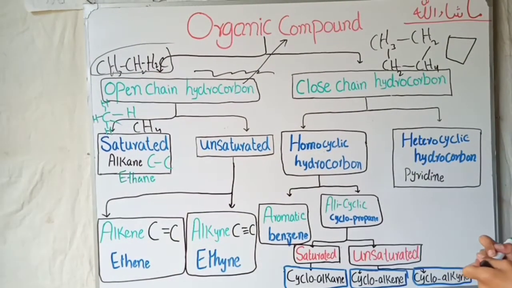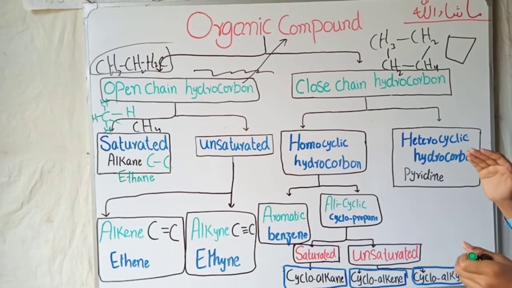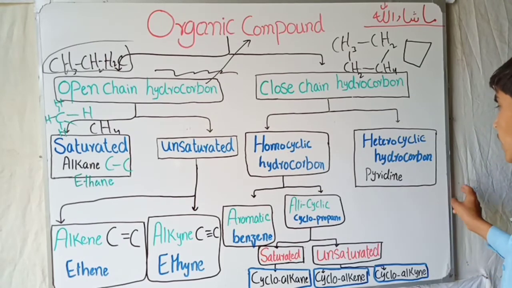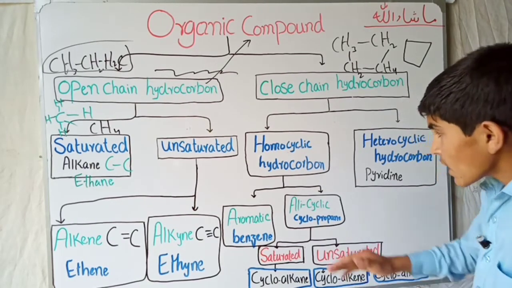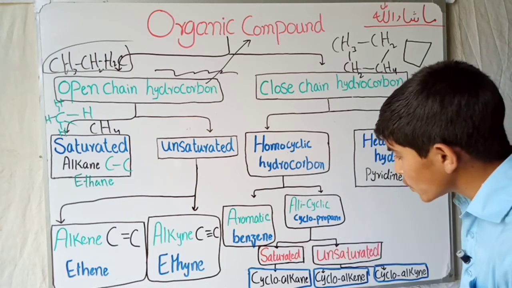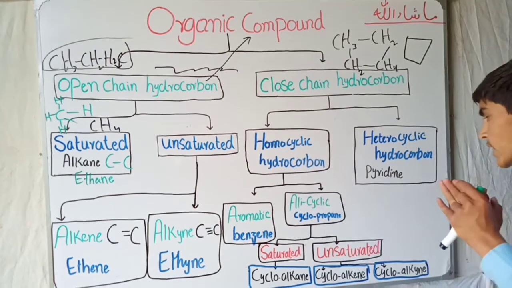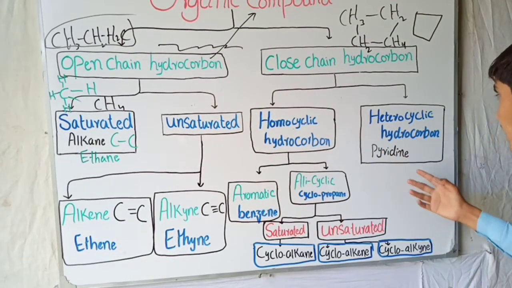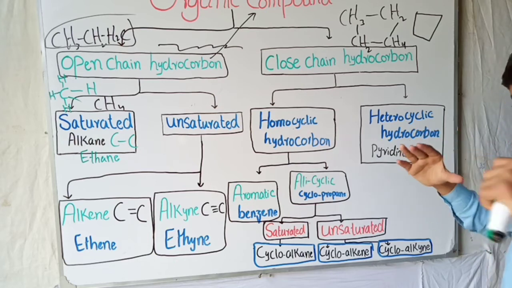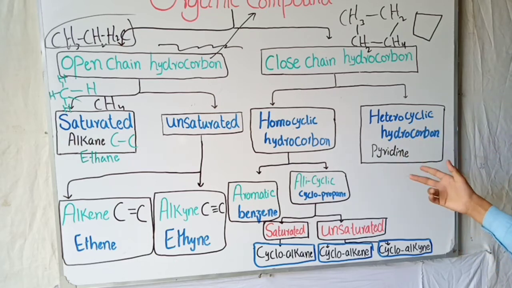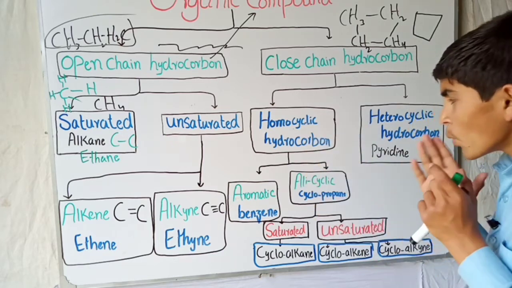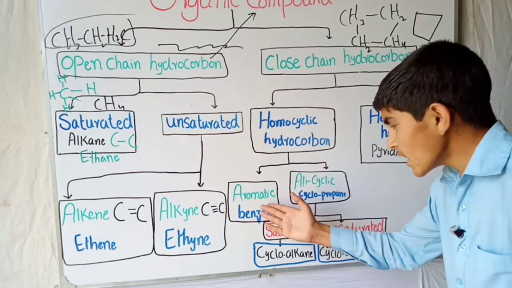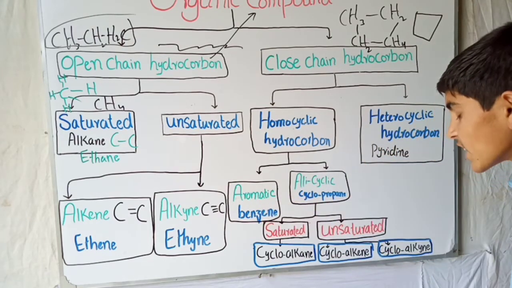If you talk about the closed chain hydrocarbons, they are also divided into two: homocyclic hydrocarbons and heterocyclic hydrocarbons. Homocyclic hydrocarbons are then divided into two, while heterocyclic hydrocarbons are not divided into other branches, and their example is pyridine. They make a different cycle, while the homocyclic will make only a similar type of cycle, and they are aromatic cyclic and alicyclic.